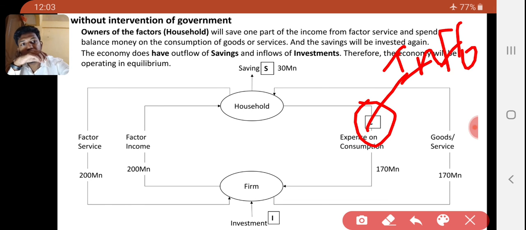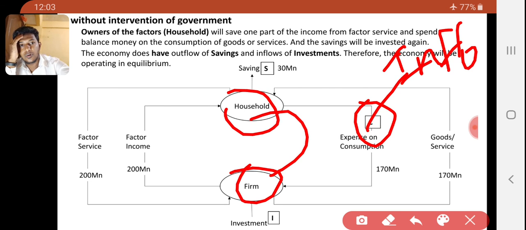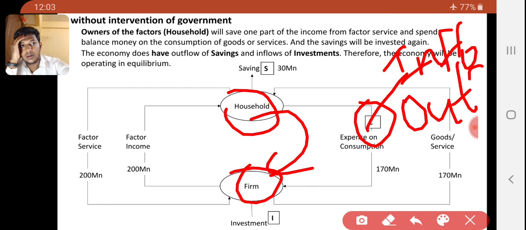Both inflow to the firm. The firm is also a private sector, inflow to the firm. C is inflow. Outflow is also there, from one private sector to another private sector. Outflow is there, from household to firm. So outflow and inflow both are there. C means both inflow and outflow.